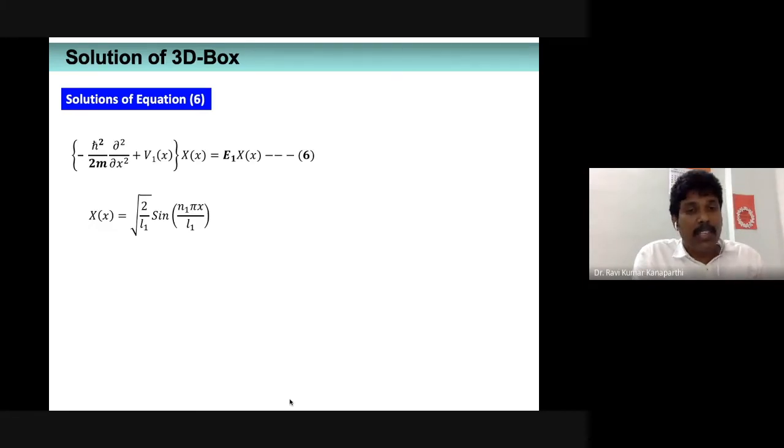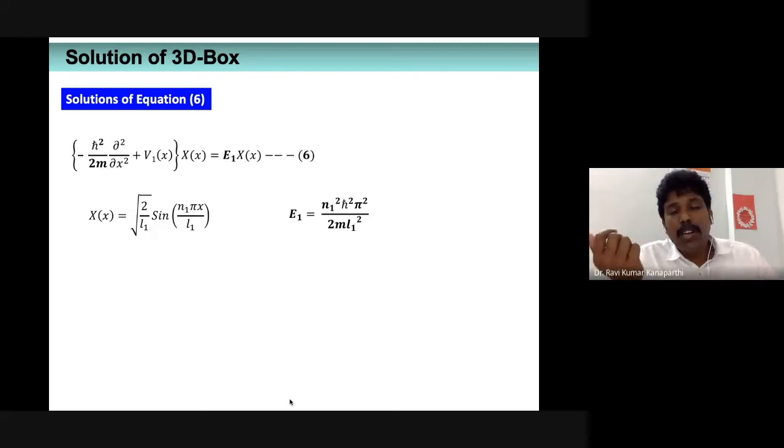In the previous example, the particle confined to a one-dimensional box, we had the notation of capital L. But here, along the x direction, it is only moving up to L1. Therefore, that substitution needs to be made. And what is the expression for E1? You need not work it out again. As I told you, the solutions of a particle confined to a one-dimensional box, you can just adopt and write down.